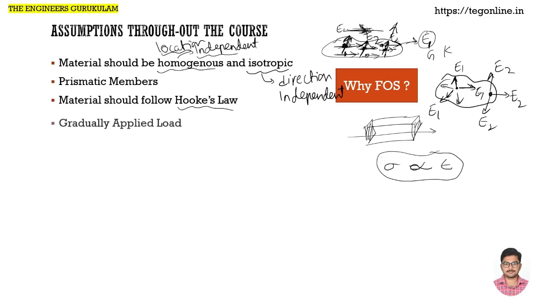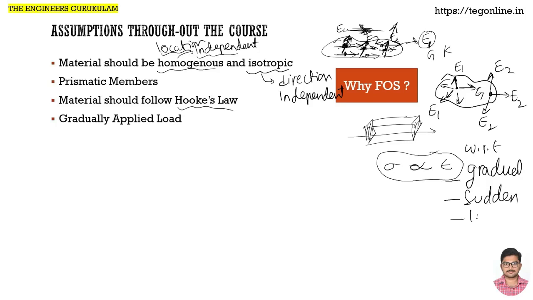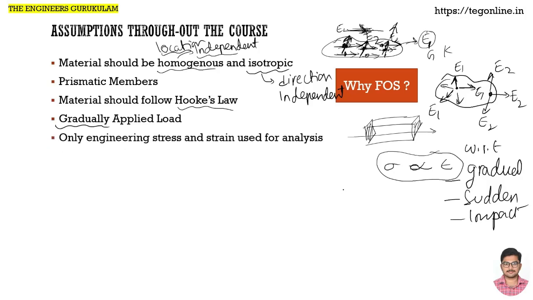The next thing, the load is applied gradually. In further classes we will see that loads can be classified on different criteria. Among them, with respect to time, load can be gradual, sudden or impact. Until and unless it is specified in the question or in the topic, we consider that the load is gradually applied. Next one is, only engineering stress and strain are used in the analysis.